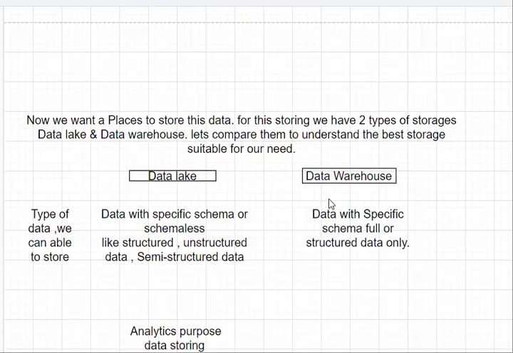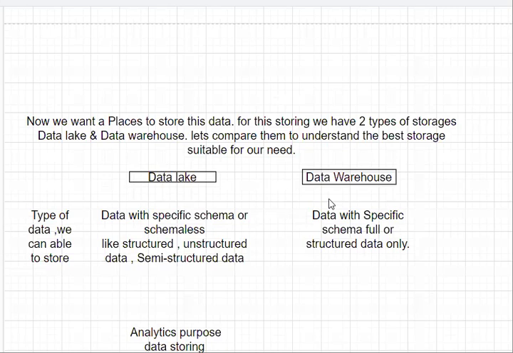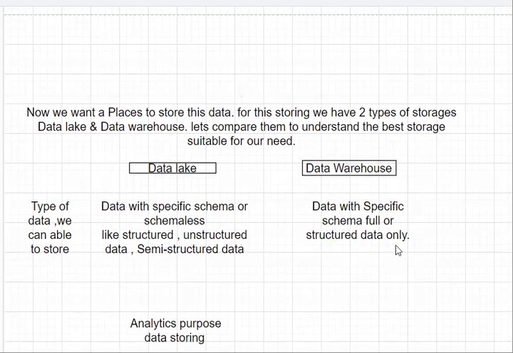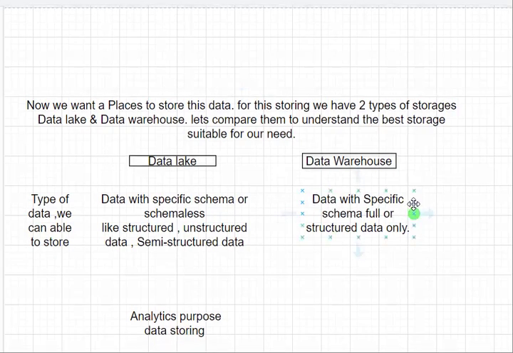In that case, you need to pick that particular data and move it to the data warehouse, and then there you can analyze your data in structured format, and you get some results from that analysis, right? Yeah. So in this way, for storing your normal data you will be charged less, and if you want to analyze that data, then you can store that specific data in a structured format under your data warehouse, and you can analyze that data, right?